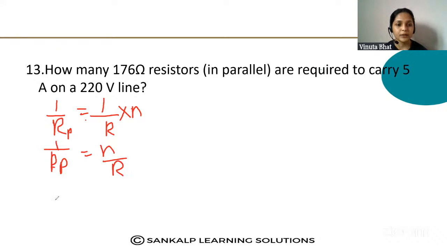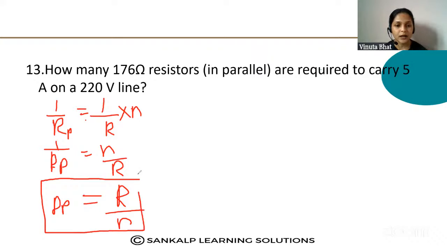So Rp is equal to R/n. Is this clear? Rp is equal to R/n, because I have put the formula 1/Rp is equal to n/R.